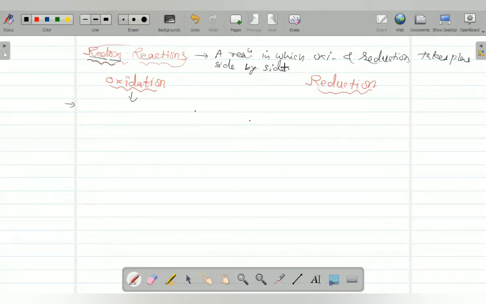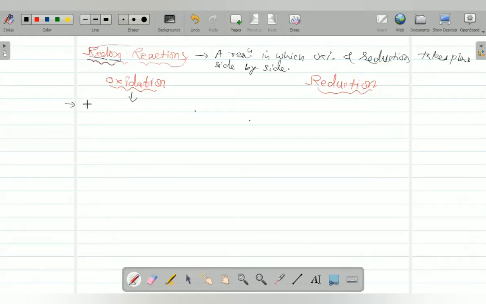So every complete reaction is a redox reaction, because when oxidation takes place, then compulsorily there must be a reduction, right? So first of all, we should know what oxidation means and what reduction means.